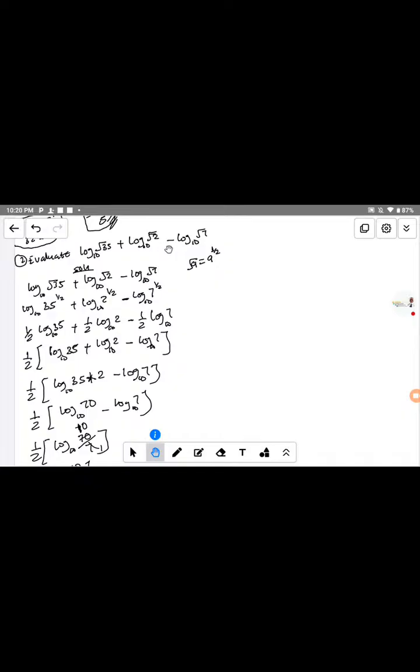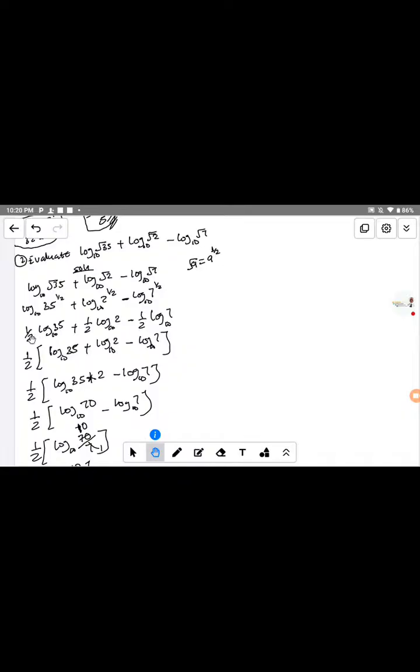According to the law of indices I explained, logarithm and indices are almost the same thing. Root of a is the same thing as a raised to the power 1 over 2, so the index of a is 1 over 2. The same applies here: this 35 is raised to the power 1 over 2, this 2 is also raised to the power 1 over 2, and this 7 is also raised to the power 1 over 2, because of the square root we have here.